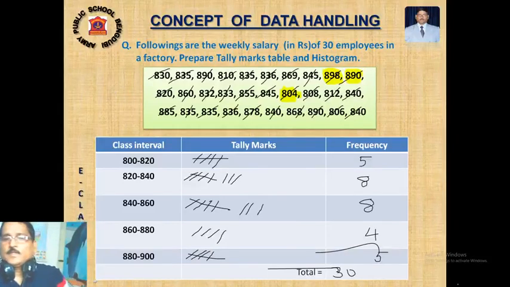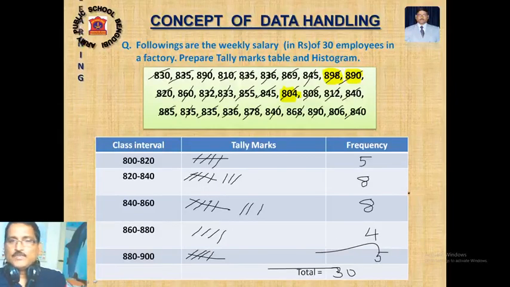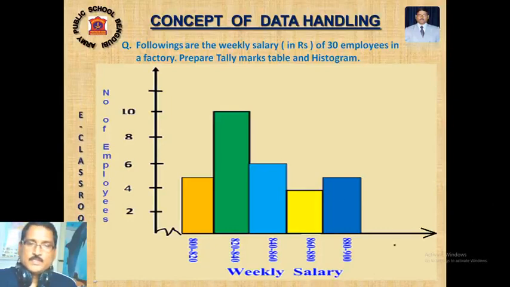Clear? So I have drawn the frequency distribution table, where the class interval is 800 to 820 and the frequency is 5, and so on. Now with the help of this class interval and frequency, I can draw the histogram also. You see, this is the histogram. So 800 to 820, 5 employees are there. Then 820 to 840, 10 employees are there.